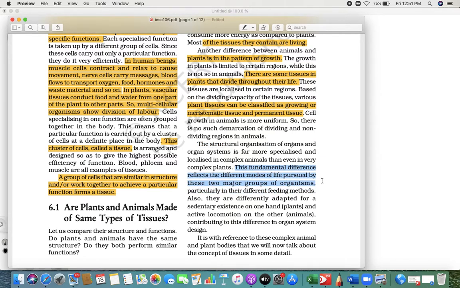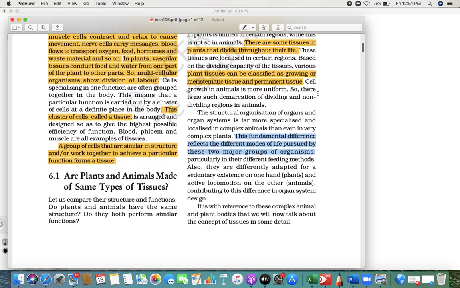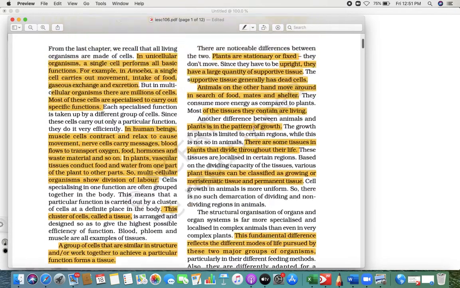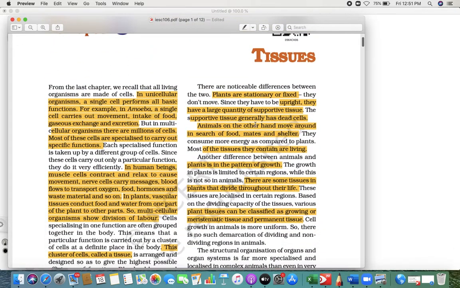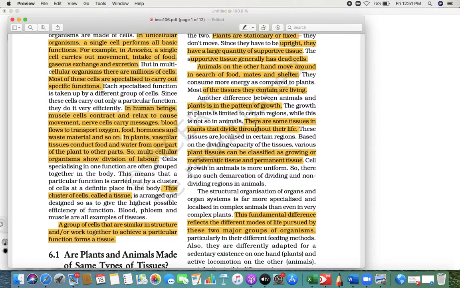This is the fundamental difference. Basically, organisms have different modes of life, and based on that the cells divide and they grow, or they divide and have different functions. So no, they are not made up of the same type of tissue because of the different habitat and different modes of life. Okay. So I hope you are getting what I am trying to say about tissue. Tissue is a group of cells that are similar in structure and work together to achieve a particular function. Fine, that's it.